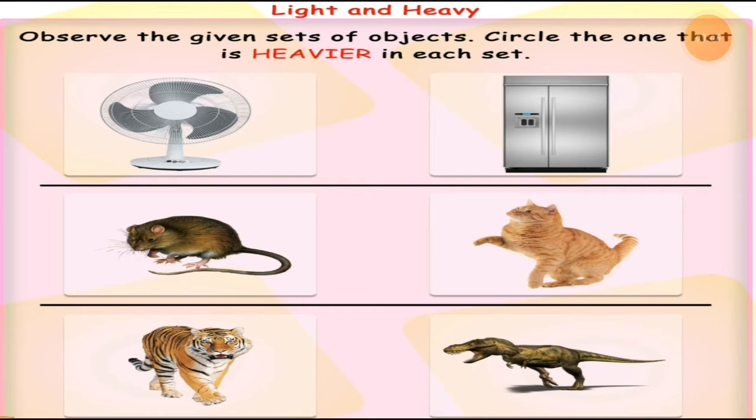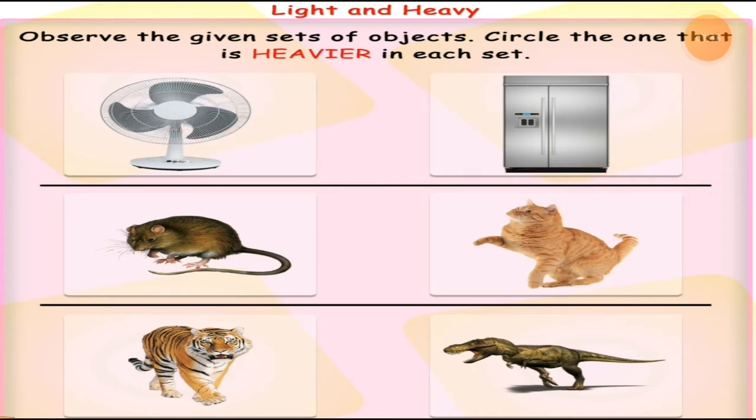The next worksheet you have. First of all, see the instruction: light and heavy. Observe the given sets of objects. Circle the one that is heavier in each set. Here two things are there. You have to circle the heavier thing. You have to compare these two things in one row. This is the first row and two things are given: the table fan and the refrigerator.